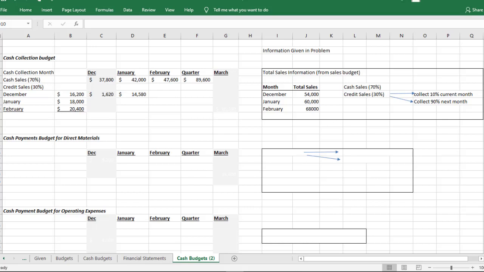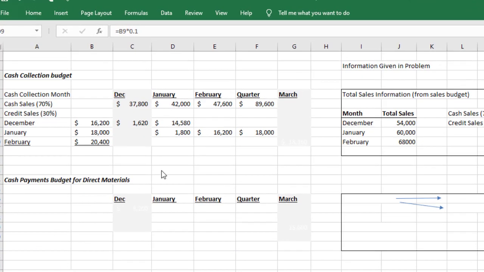Even though it was made in December, we collected it in January because of the terms of the sale. Let's look at January. Notice for January, 10% of the credit sales that were made in January, so that's $18,000, which is 30% of the $60,000, and then 10% of that is collected in January as cash, and the other 90% is collected in February. And the same with February. 10% will be collected in February, and then the rest will be collected in March.